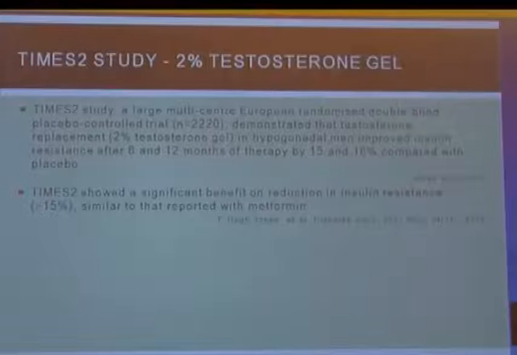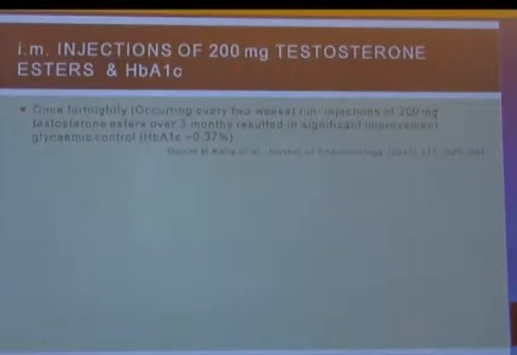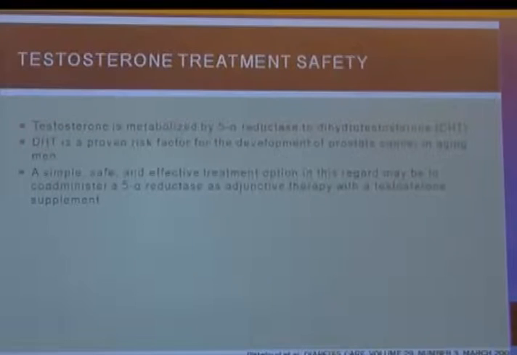So, it is probably as effective as metformin in reducing the insulin resistance in hypogonadal men. IM injections of testosterone that are given once monthly or once fortnightly are also effective in reducing the HbA1c and insulin resistance. A1c reduction of about 0.37, which is minor, but still it is observed with testosterone therapy.